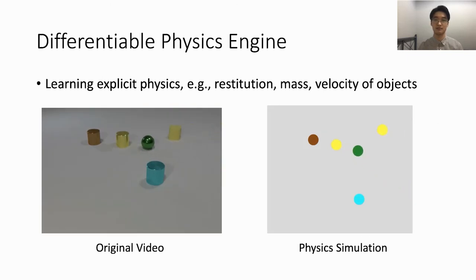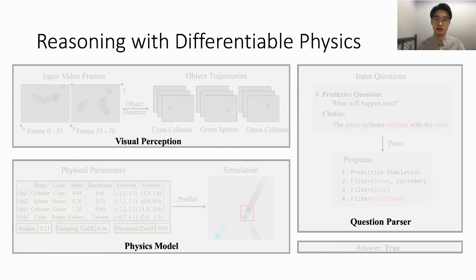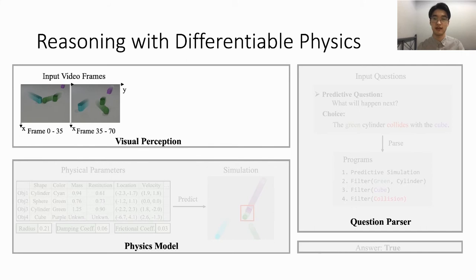In this work, we explore using an explicit physics model to predict the dynamics of objects. If we have a physics engine to model the dynamics explicitly, the challenge becomes how to learn the physical parameters from raw video observations. Typically, it requires accurate visual perception and object concepts to build the physics model. Now let's see how we learn the physical parameters from raw video observations with a differentiable physics engine in a neurosymbolic framework. In this framework, we have object properties and concepts as supervision.